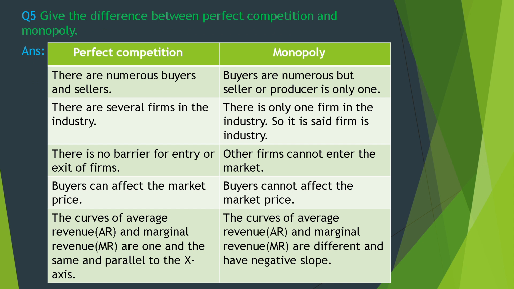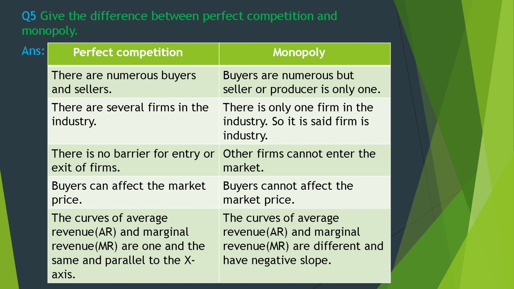Perfect competition. There are numerous buyers and sellers. There are several firms in the industry. There is no barrier for entry or exit of firms. Buyers and sellers cannot affect the market price. The curves of average revenue and marginal revenue are one and the same and parallel to the x-axis.